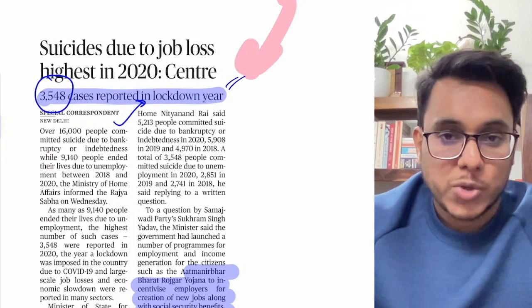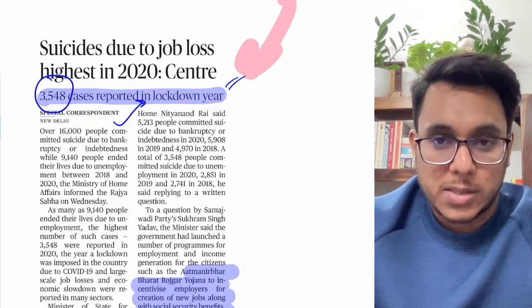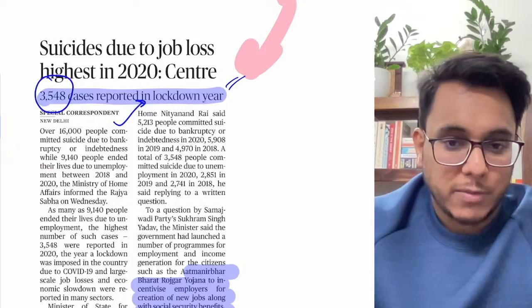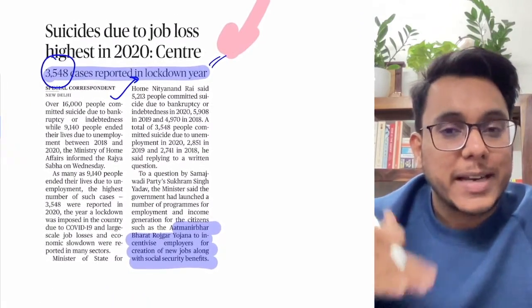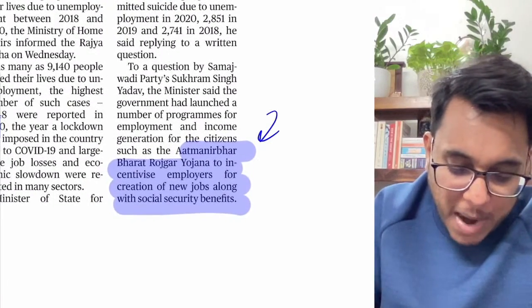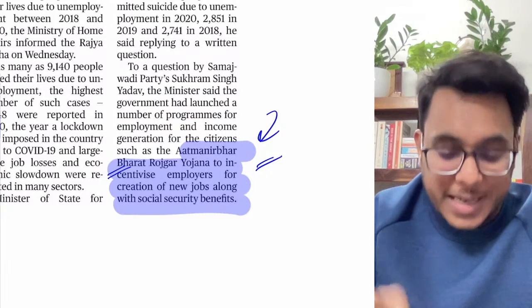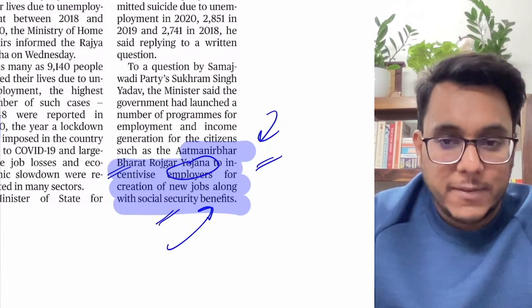Now many of these suicides are because of economic reasons. Basically job loss, indebtedness and all such kind of things. So guys, in this particular direction, what the government needs to do is to be much more sensitive. Now there is the Atmanirbhar Bharat Rojgar Yojana, which incentivizes the employers to create new jobs. Social security benefits are there.